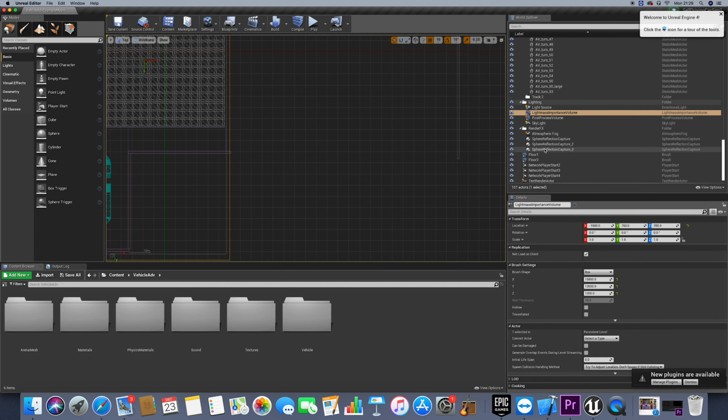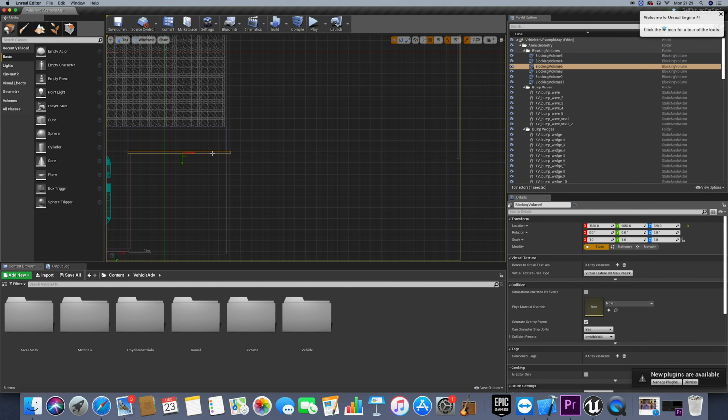We have a kind of illumination volume, so I also want to scale it up. I want to scale it along the X axis. So let's have it till here. This one is also a kind of protection volume. We can also scale it along the X axis.